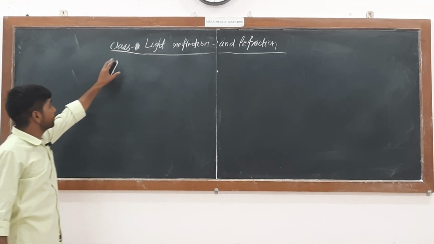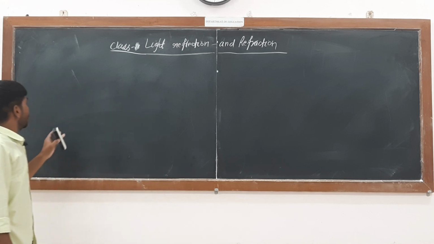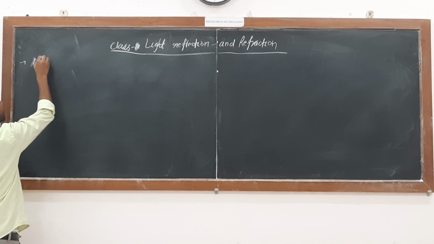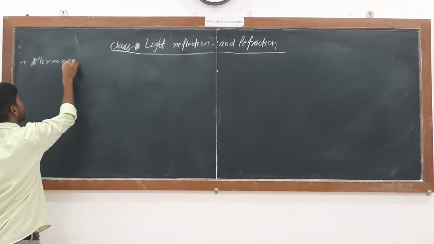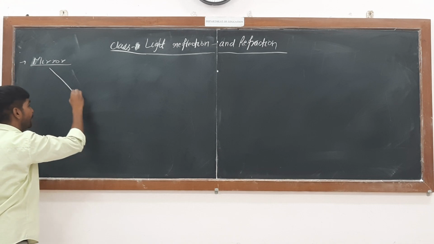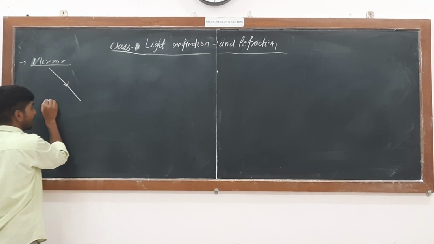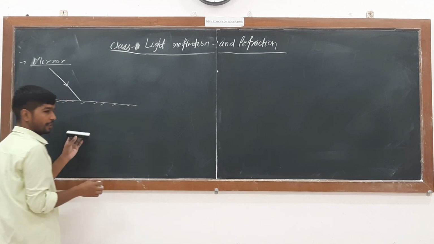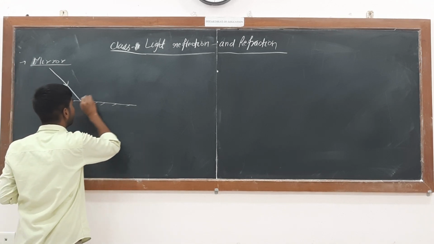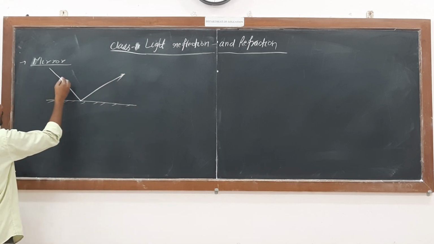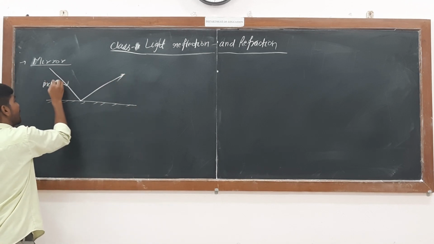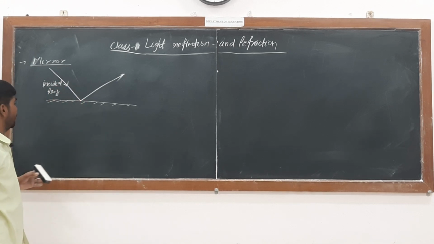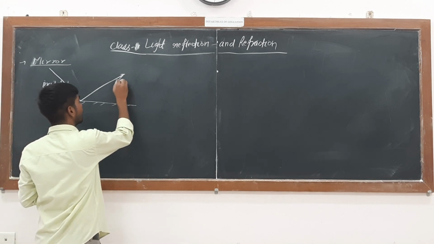Now let's take a mirror, a plane mirror, and see reflection. As I told, if I keep a ray here, it is a very good example of reflection because the surface is reflective, so the light will come back into the same medium.